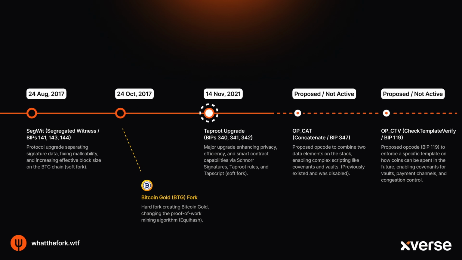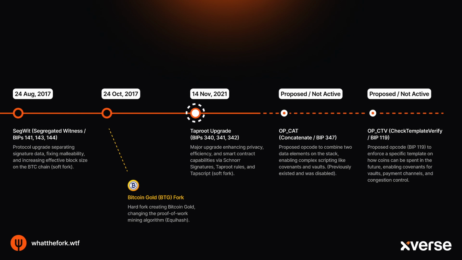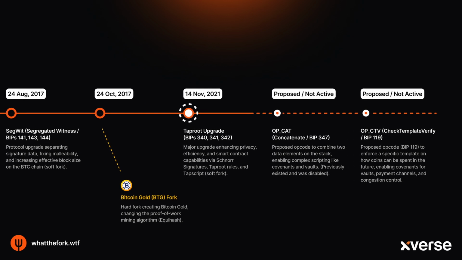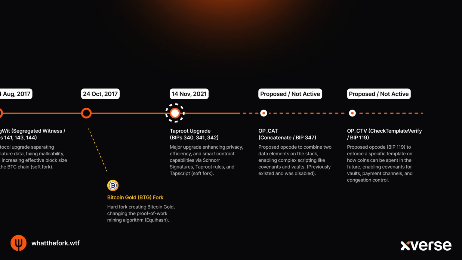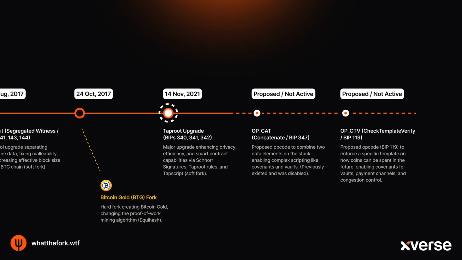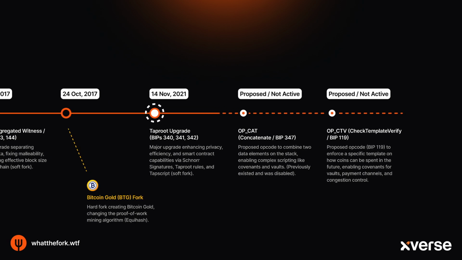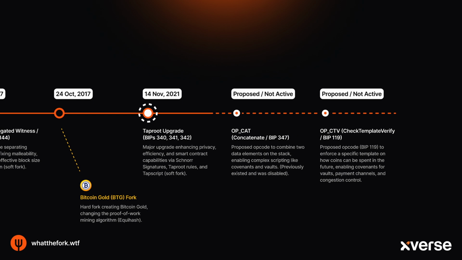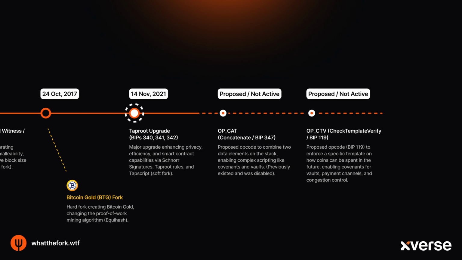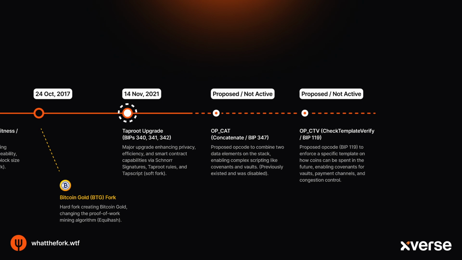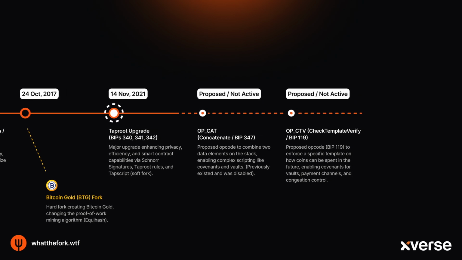Fast forward to late 2021 for Bitcoin's biggest upgrade in years, Taproot. This wasn't just one change, but a package of powerful features together as a soft fork. It brought us Schnorr signatures, which are more efficient and offer better privacy options than the older signature type. It also introduced the Taproot structure itself, which cleverly makes complex transactions like multi-sig or Lightning channel setups look like simple, everyday payments on the blockchain themselves. The result? Better privacy, potentially lower fees, and a big boost for Bitcoin's smart contract abilities, a major step forward.